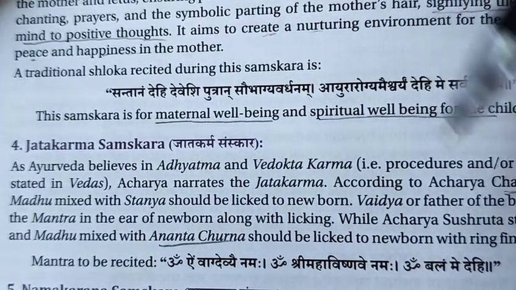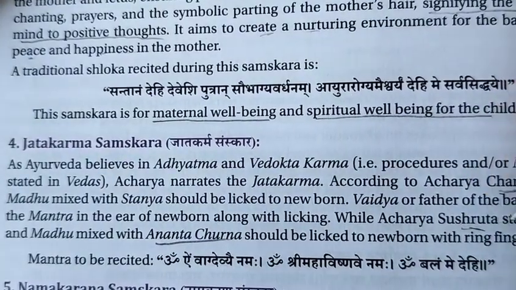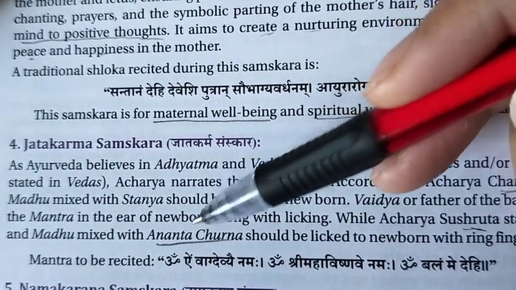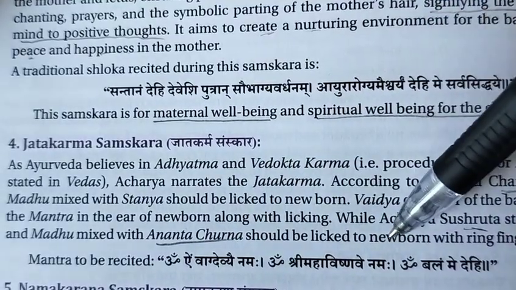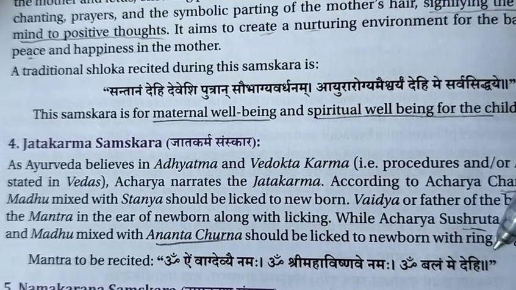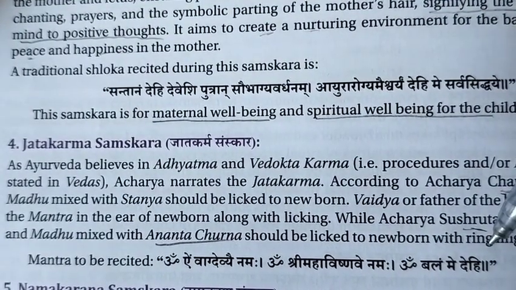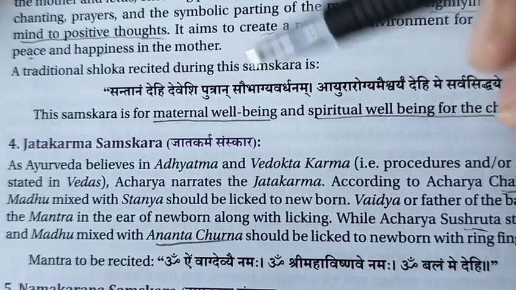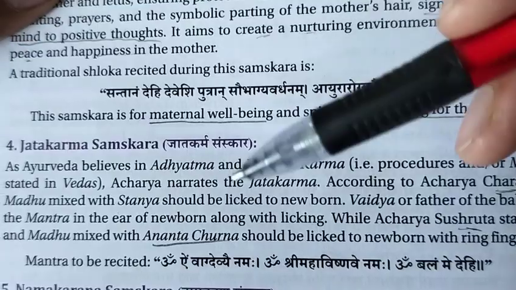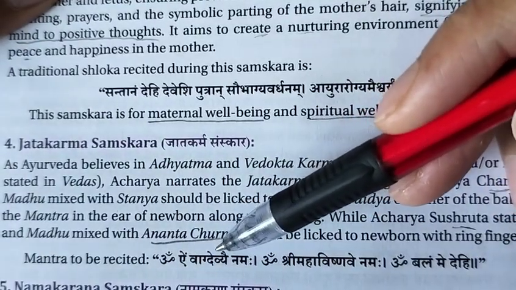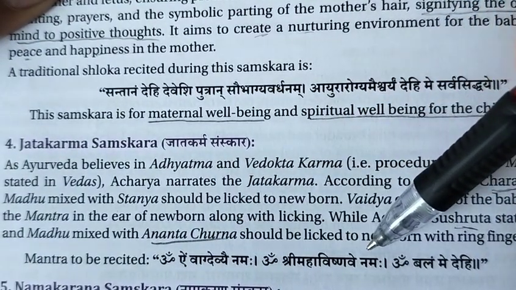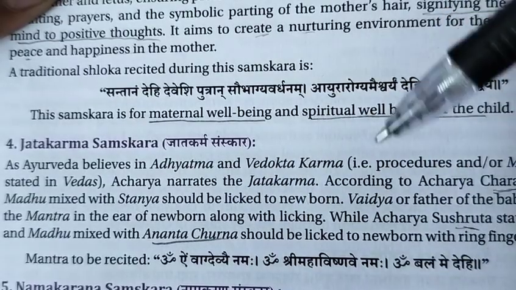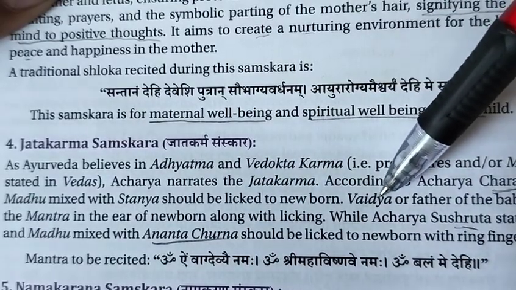And Acharya Sushrut says Ghrita and madhu, the same combination, but not with stanya, rather with Ananta churna, should be licked by the newborn with the ring finger, or the ring finger of the right hand, right? Which mantra has to be recited? The famous mantra we know: Om Vagbhave Namaha, Om Mahavishnuve Namaha, Om Balam Medehi. This mantra is chanted by the father or Vaidya.